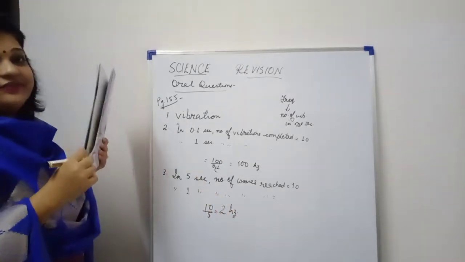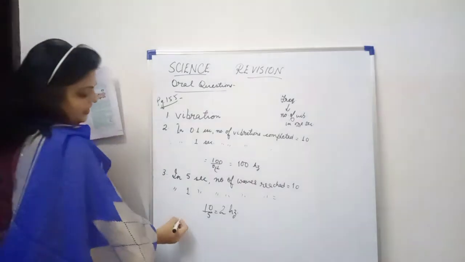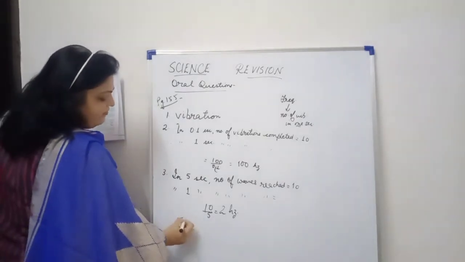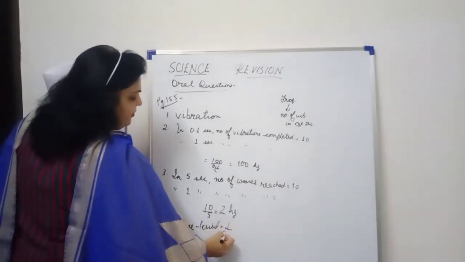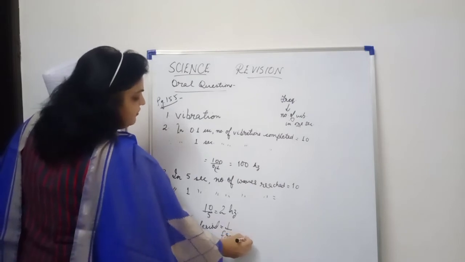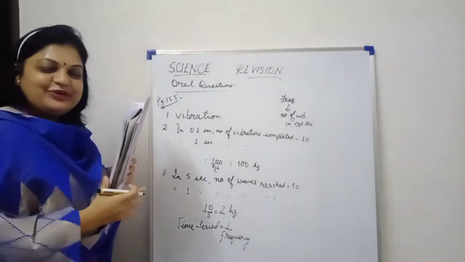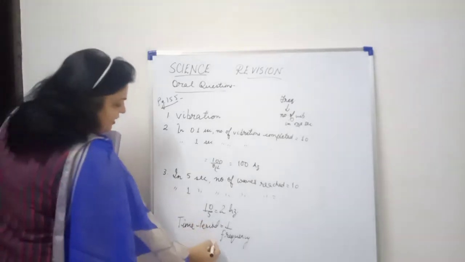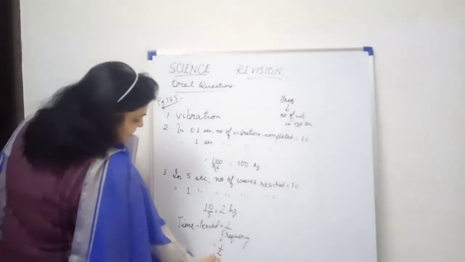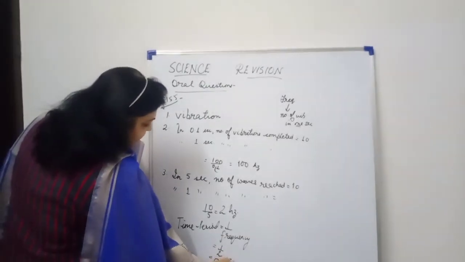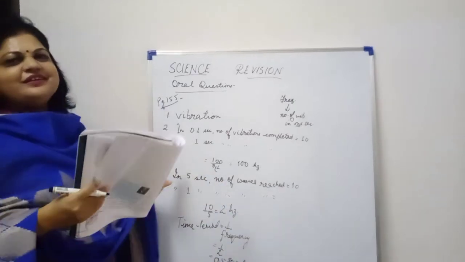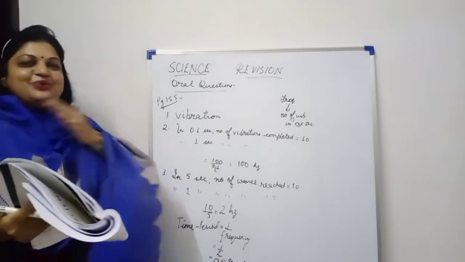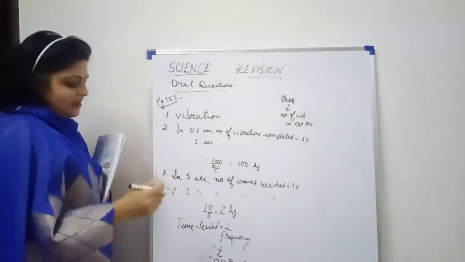What do we have to calculate? We have to calculate the time period. You know there is a relation between time period and frequency, that is, time period is equal to 1 upon frequency. So what will be our next step? We'll substitute the values in this formula. It will be 1 upon 2, and if you solve this, it will come out to be 0.5 seconds. So this is the answer. I thought of solving it directly, but it is better if you do it stepwise. So this is the third answer.